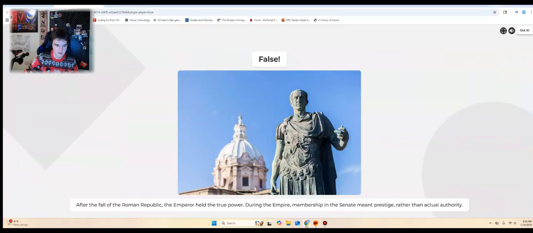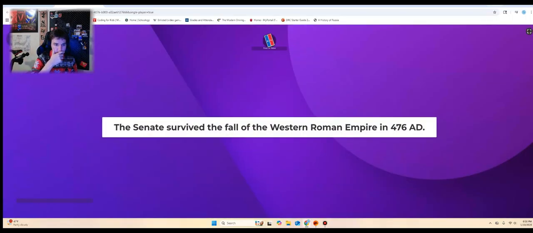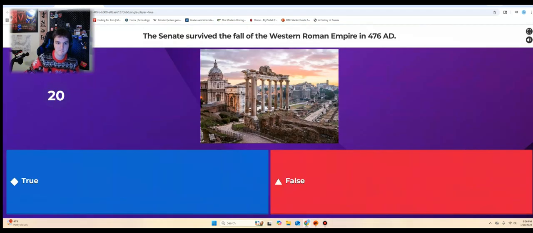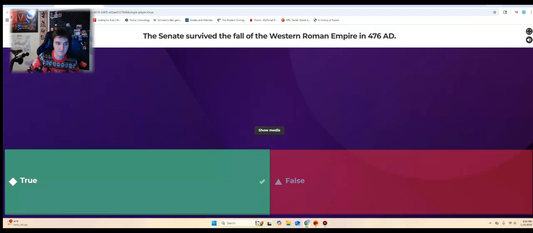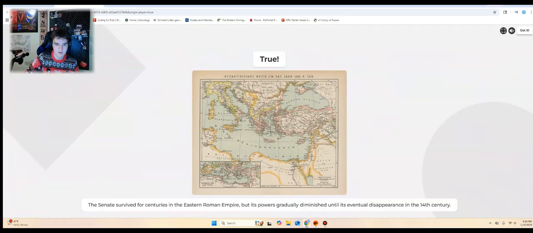False. During the Roman Empire, the emperor held the true power. During the empire, membership in the Senate meant prestige rather than actual authority. Right. True or false? The Senate survived the fall of the Western Roman Empire. I think that's true. Yep. True. The Senate survived for centuries in the Eastern Roman Empire, otherwise known as the Byzantine Empire, but its power gradually diminished until its eventual disappearance in the 14th century. Right.